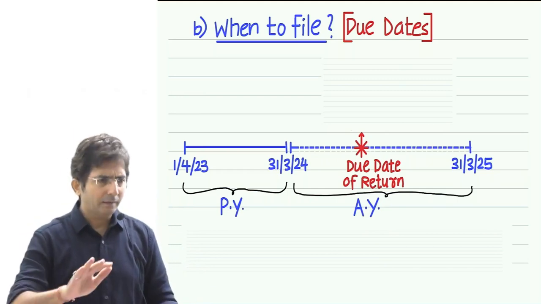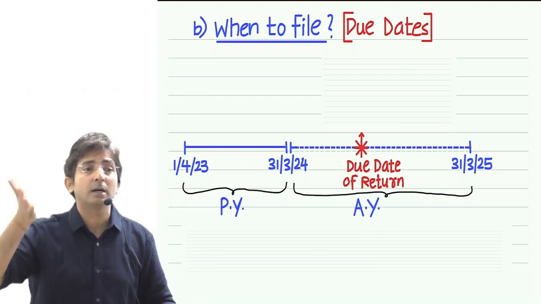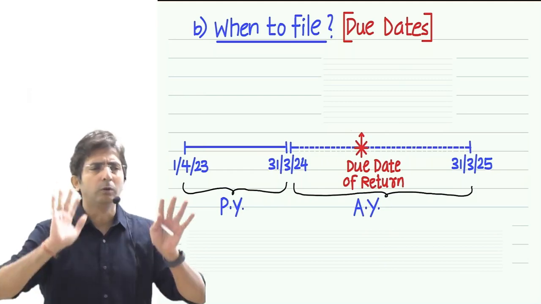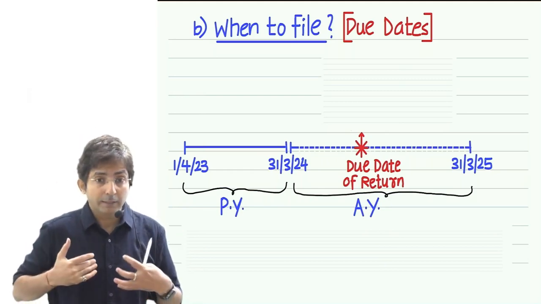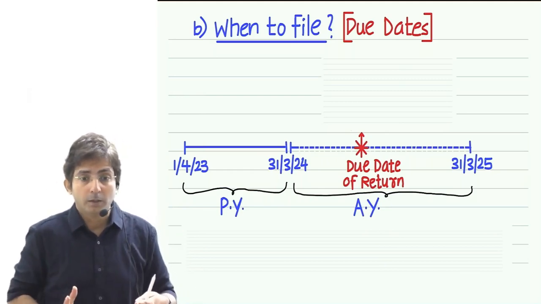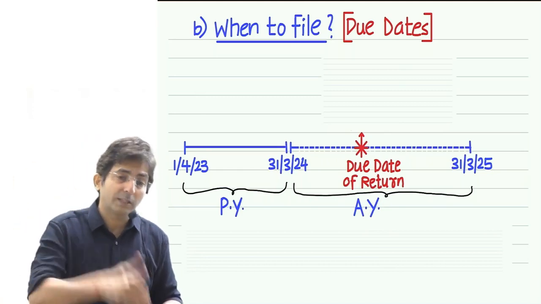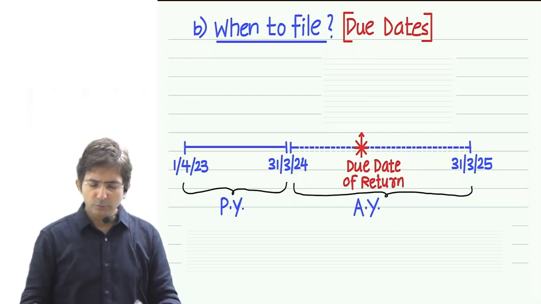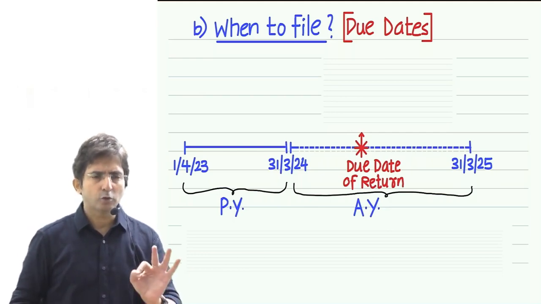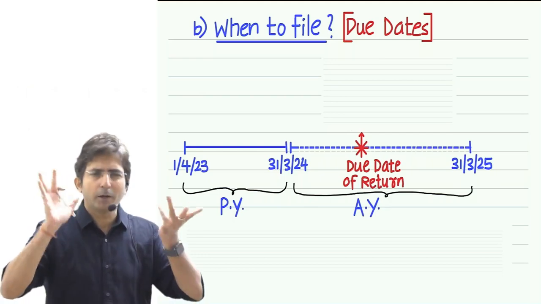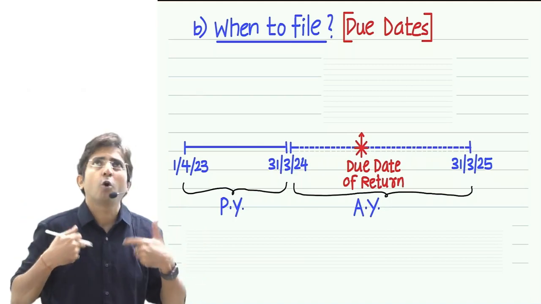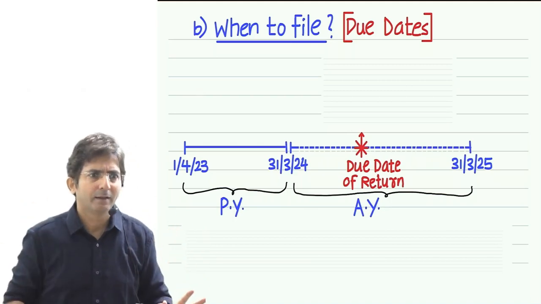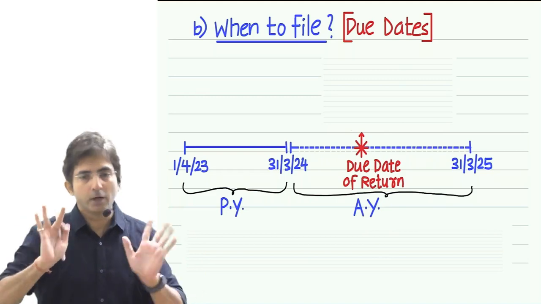But till the time the transfer pricing topic is done, just memorize it as a rule, because explaining the logic right now will not be possible, as I would have to explain what transfer pricing is, and that will take time. So just memorize mechanically: there are some people called transfer pricing assessees. God knows who they are, sir will explain later. But for them the due date is 30th of November.